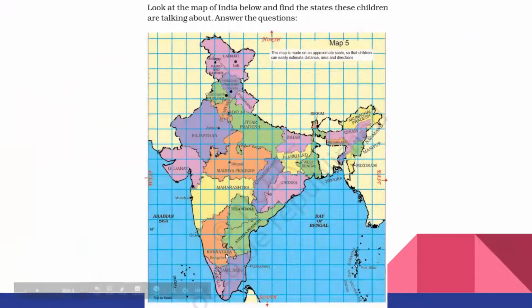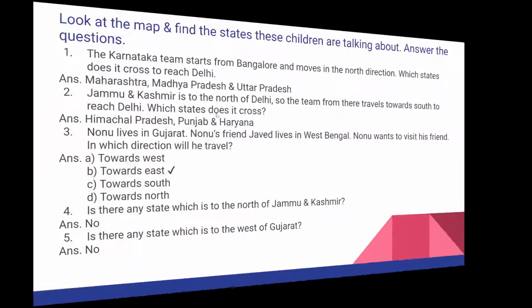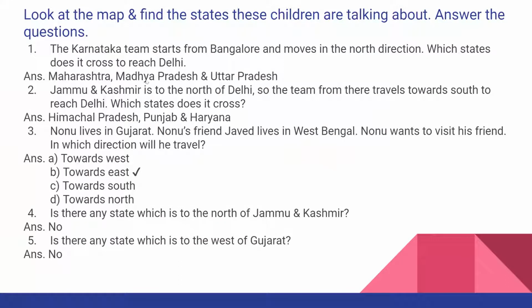See, where is Karnataka here? From Karnataka, they have to go to the north side. North is at the top of the map. So to reach Delhi, they have to go north. Which states do they have to cross? After Karnataka, which state is coming? Maharashtra, then Madhya Pradesh and Uttar Pradesh. These three states they have to cross. I have written the answer here: Maharashtra, Madhya Pradesh and Uttar Pradesh.